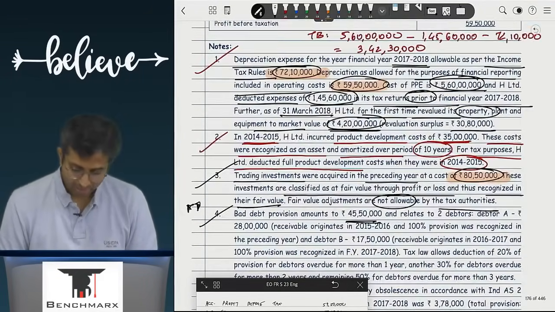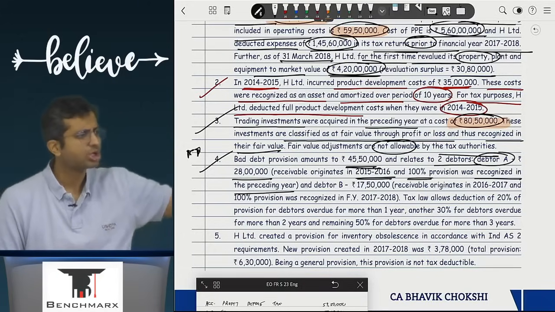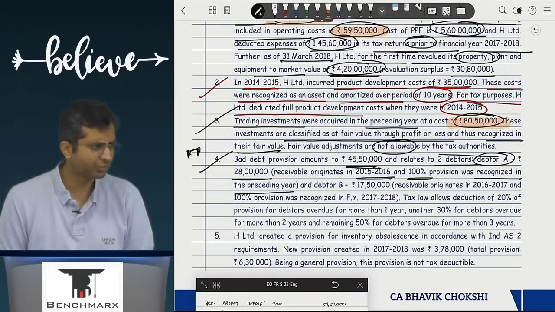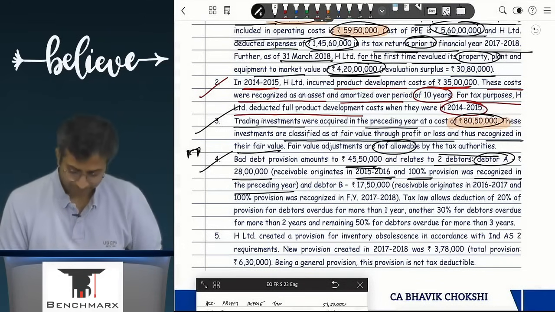The bad debt provision amounts to 45,50,000 and relates to two debtors, that is debtor A 28 lakhs. Receivable originates in 15-16 and 100% provision was already recognized in the preceding year. So is a new bad debt loss recorded in the current year? No, the bad debt provision was already there in the preceding year.